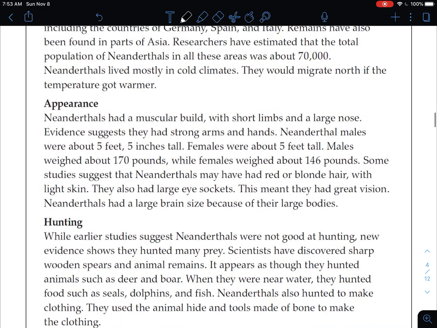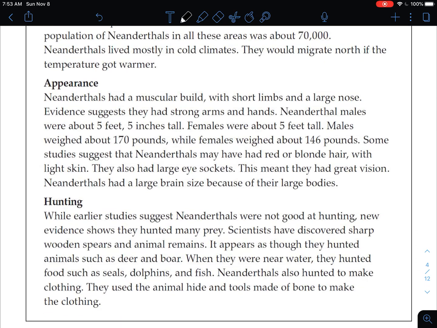All right. Next one, appearance. Neanderthals had a muscular build with short limbs and a large nose. Evidence suggests they had strong arms and hands. Neanderthal males were about 5 feet 5 inches tall. Well, that's good. I was taller than them. Females were about 5 feet tall. Males weighed about 170 pounds, while females weighed about 146 pounds. Some studies suggest that Neanderthals may have had red or blonde hair with light skin. They also had large eye sockets. This meant they had great vision. Neanderthals had a large brain size because of their large bodies.